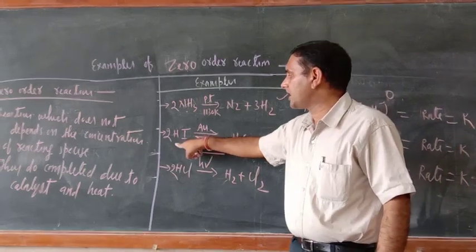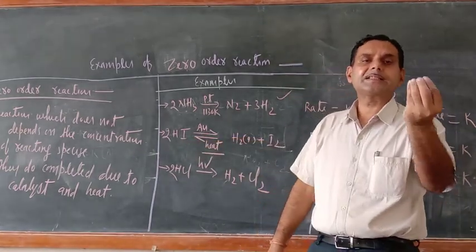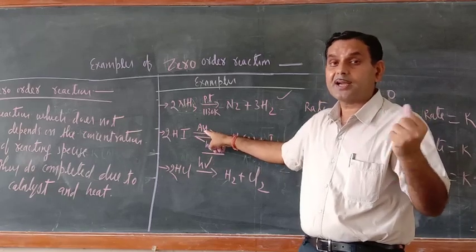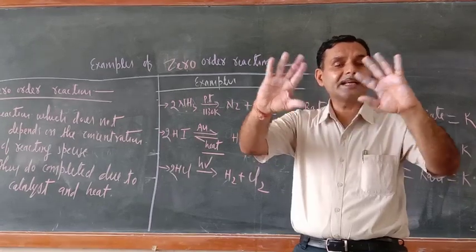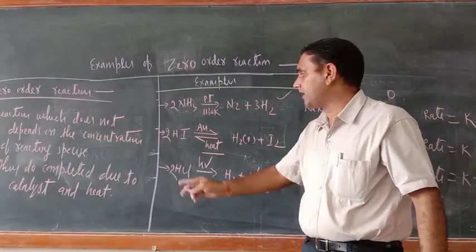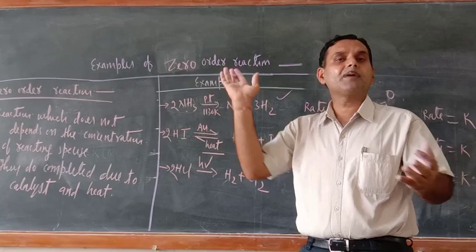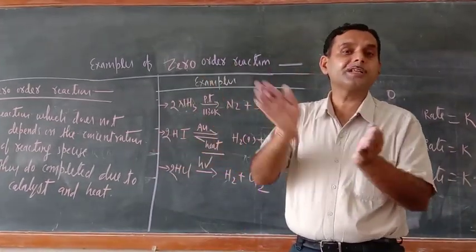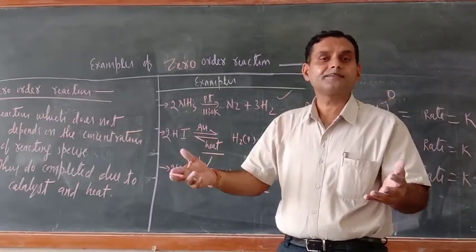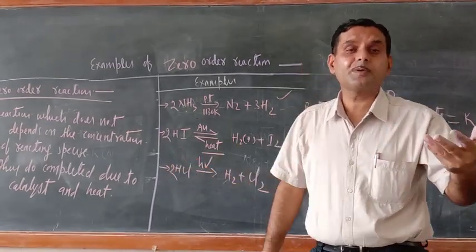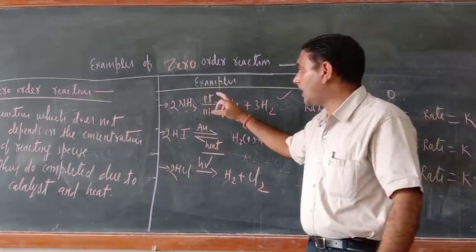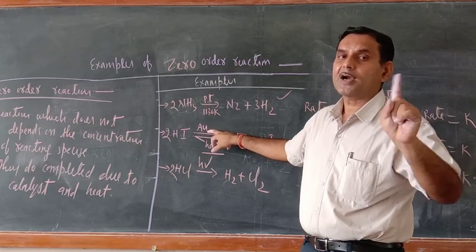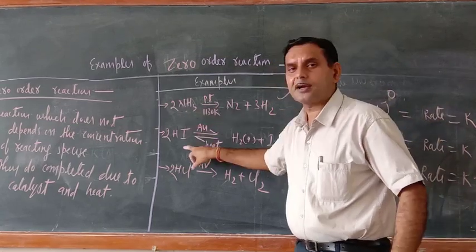In the same way, HI is adsorbed on the surface of Au, that is gold. But try to understand, after its entire surface is occupied by the HI molecules, even if you increase the concentration of HI or ammonia, or you increase the pressure, their rate of reaction will not increase, because without coming into contact with platinum and Au, their decomposition will not take place.